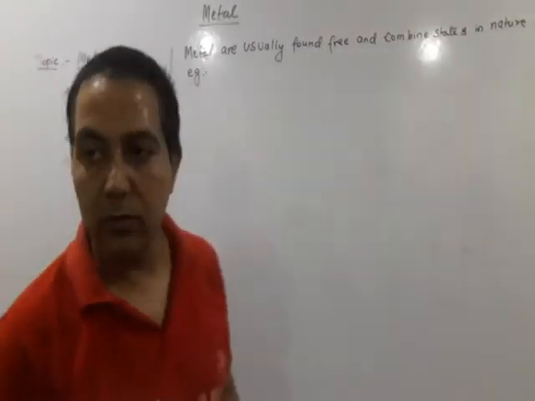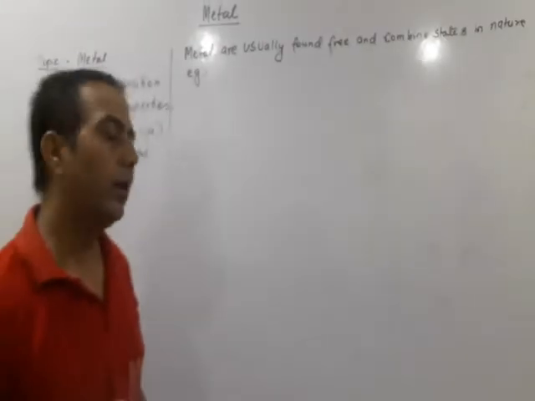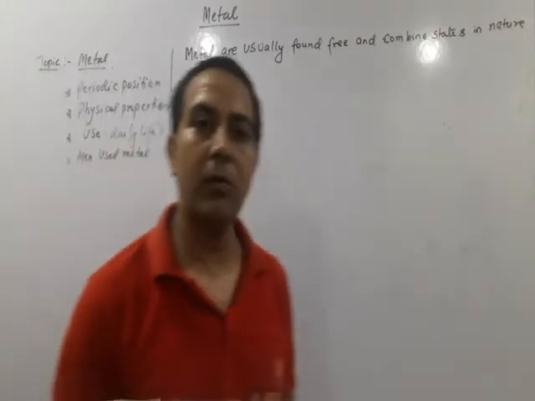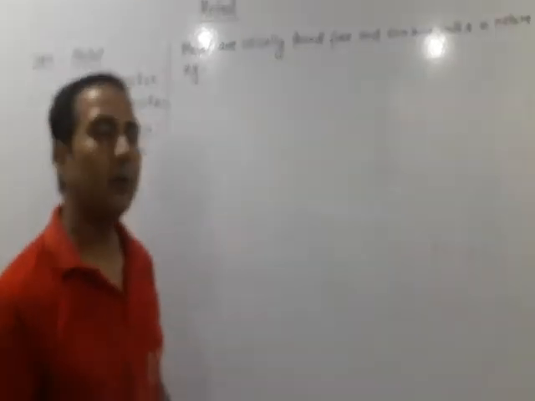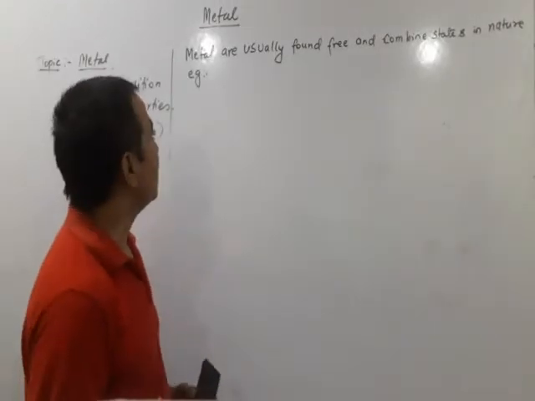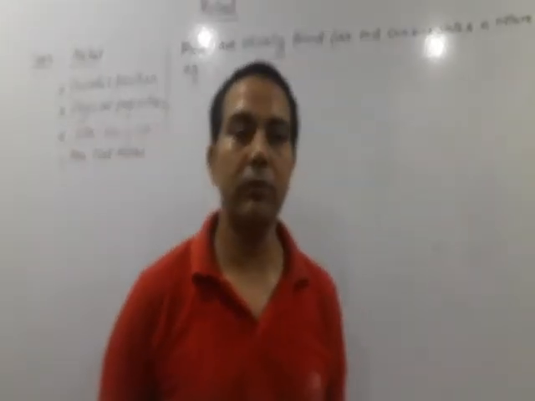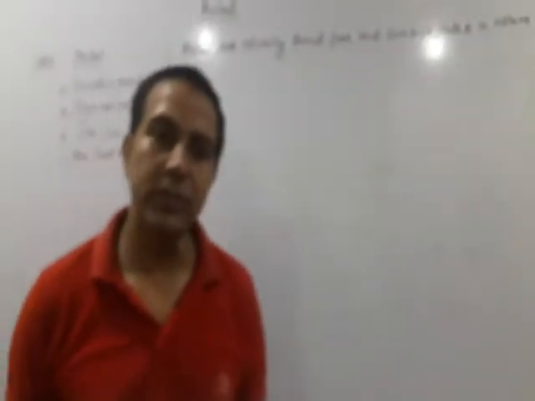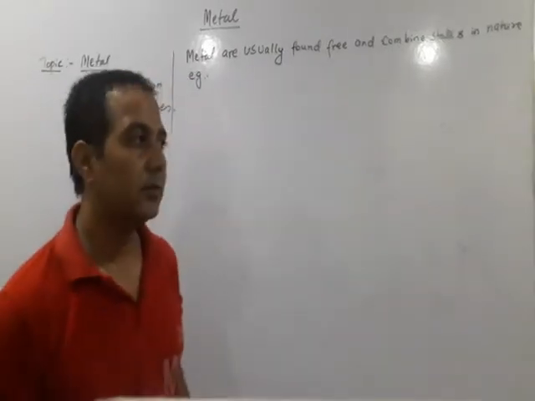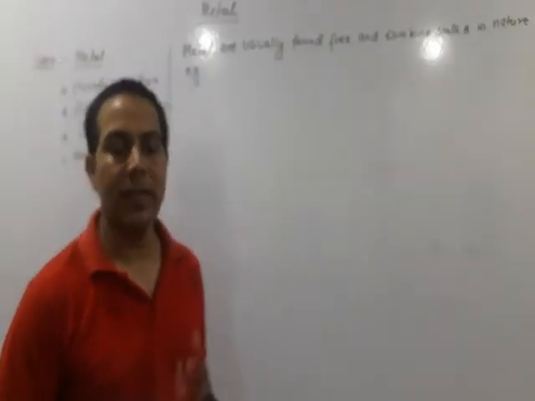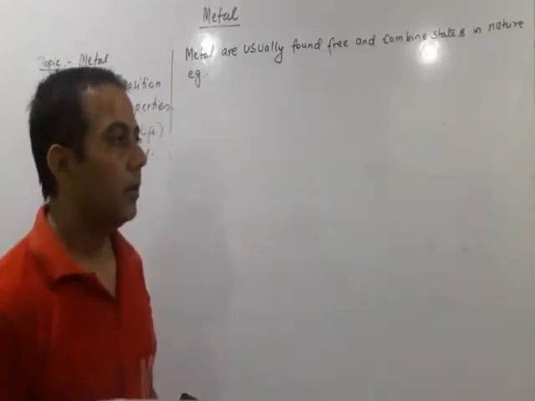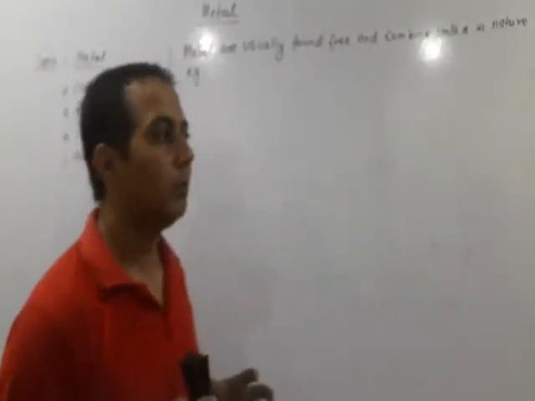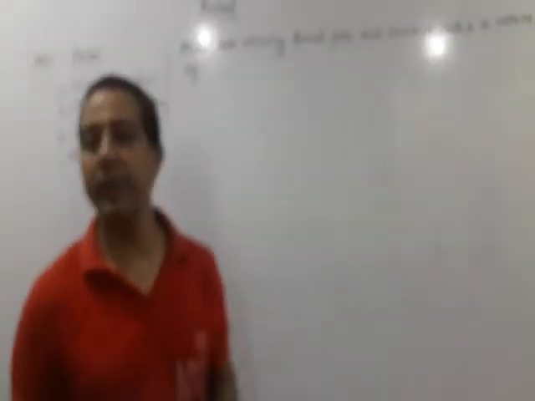So we are going to study about the metals today, and before this class we had already studied about the chemical reactions and periodic table in our last classes. So metal. Before going to the chapter, what are the objectives of this chapter? We should know what we are going to study and what things this syllabus or chapter contains.